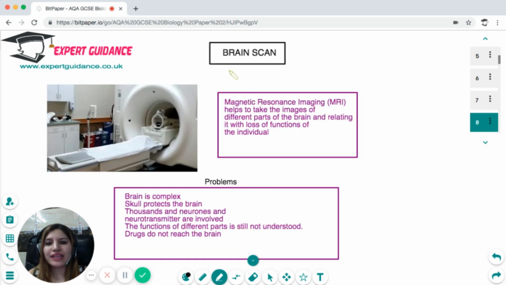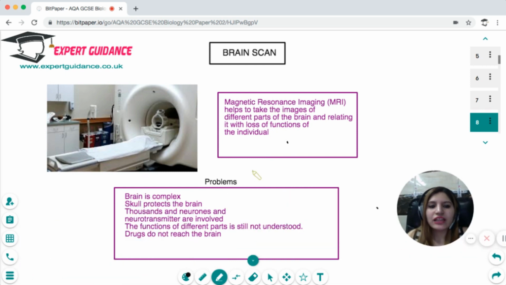Now, the brain scan is where we do the magnetic resonance imaging and take the images of the different parts of the brain, and then we find if there's any clot, if there's any thrombosis, if there's any problem with the brain, and then we relate this problem with the loss of function of the individual. Now, there are a lot of problems with the brain scan because the brain is complex.